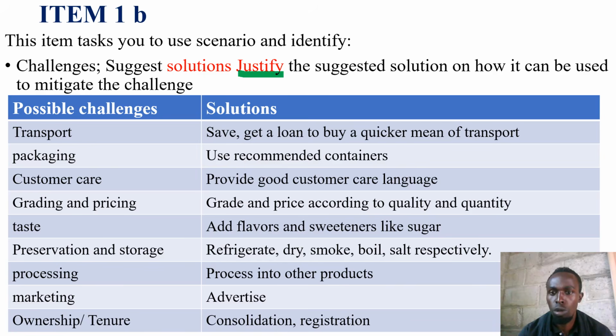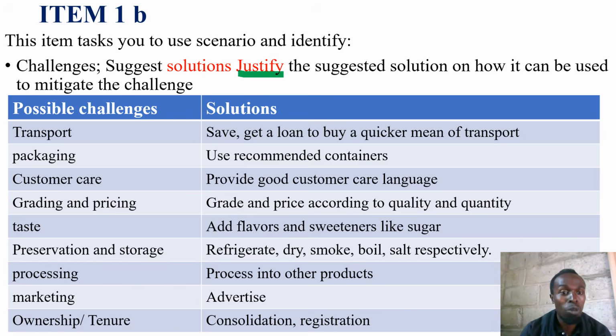A justified solution is about how that solution can be used to mitigate the challenge. Possible challenges in this item are transport. If you read the text item very well, there will be a challenge on transport.